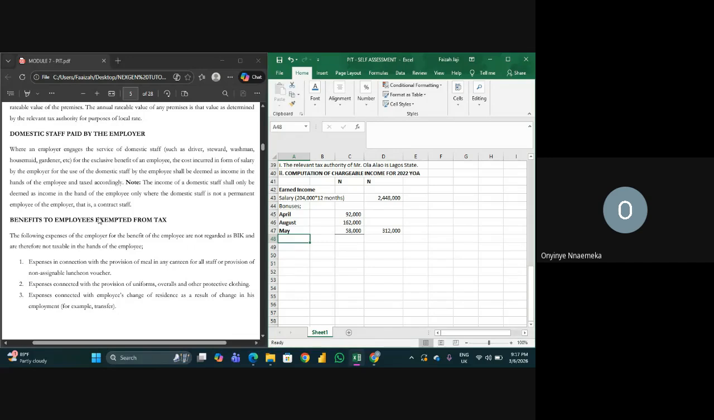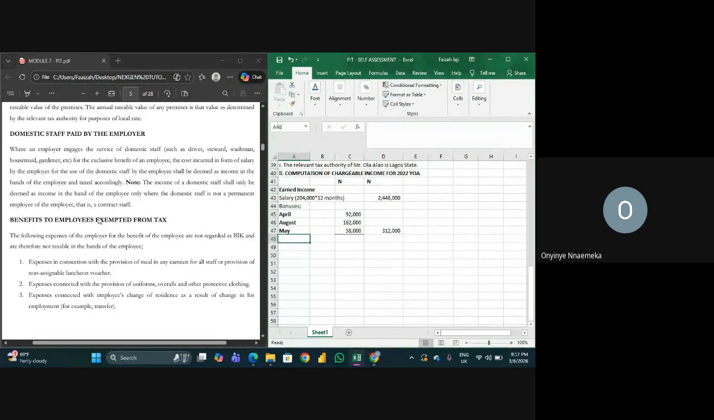I've seen it. So listen, guys. So benefits to employees exempted from tax. I hope you guys are listening. Number one, expenses in connection with provision of meal in any canteen for all staff or provision of non-assignable lunch voucher. I know that you guys are silent on that question because you don't know it. Answer is here, and I'm still asking. Respond in the comment section.